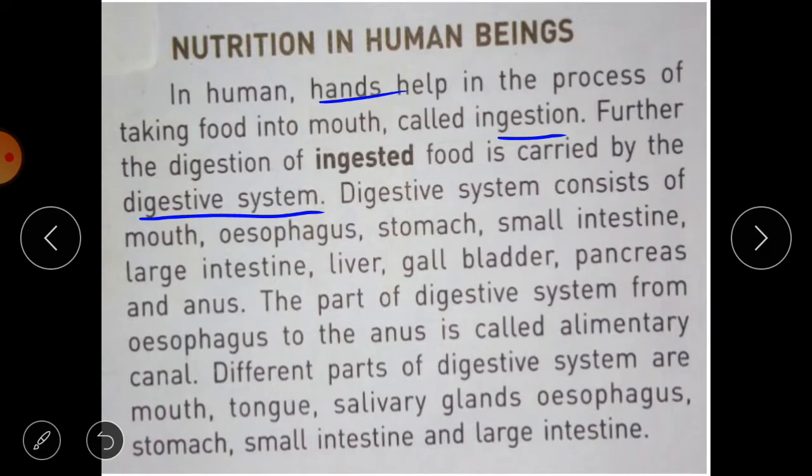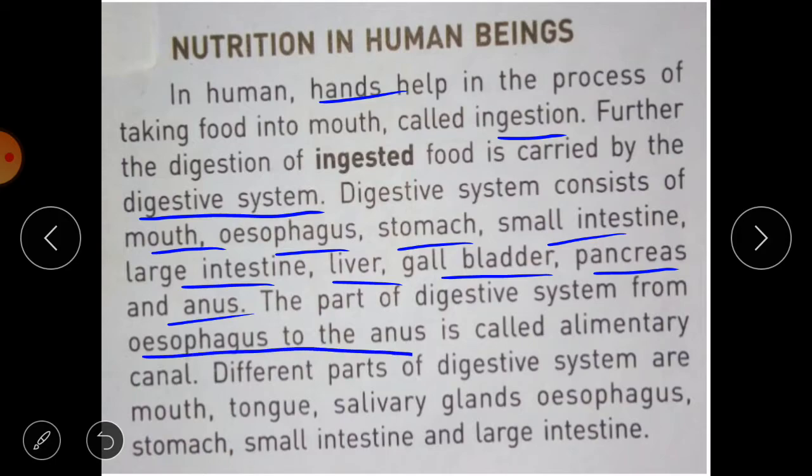So the digestive system consists of the mouth, esophagus, stomach, small intestine, large intestine, liver, gallbladder, pancreas and anus. The part of the digestive system from the esophagus to the anus is called the alimentary canal. Different parts of the digestive system are the mouth, tongue, salivary glands, esophagus, stomach, small intestine and large intestine. These are the different organs of the digestive system.